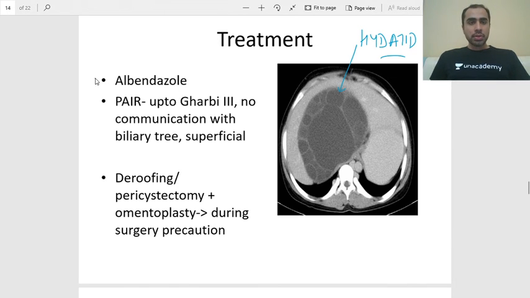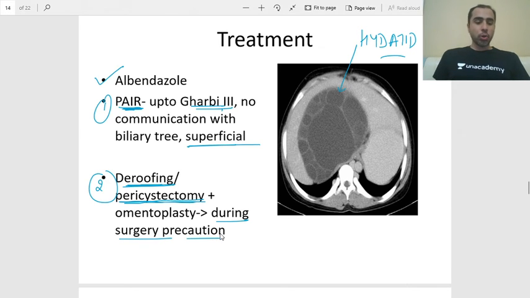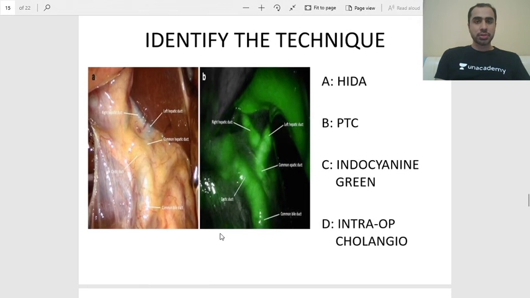Treatment, you start him on albendazole, and then you can either do a PAIR procedure, that is puncture, aspiration, irrigation, and reaspiration if the cyst is of an early grade or superficial, or you can do a surgical resection by doing a deroofing or a pericystectomy. The precaution during surgery I already told you. Cover the bowel with mops to prevent spillage.